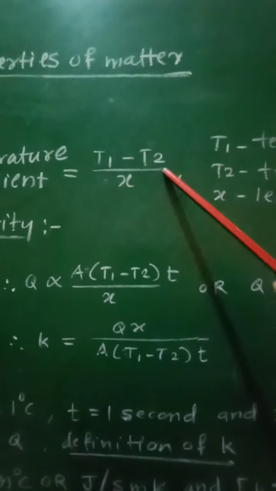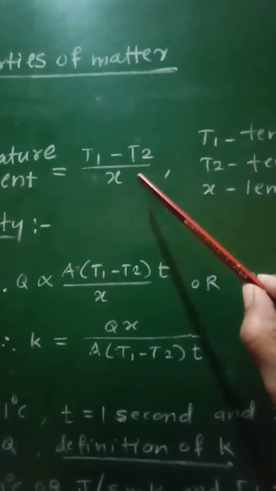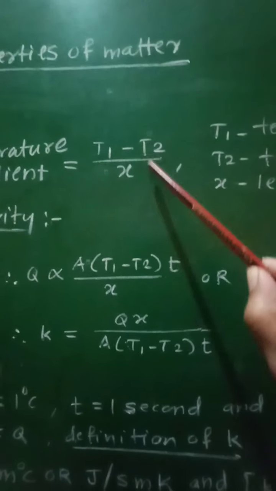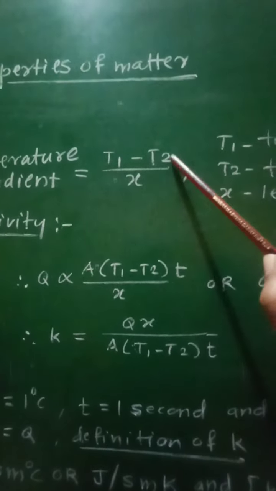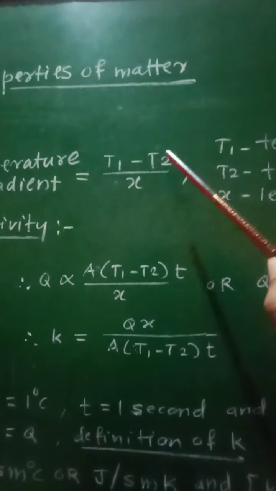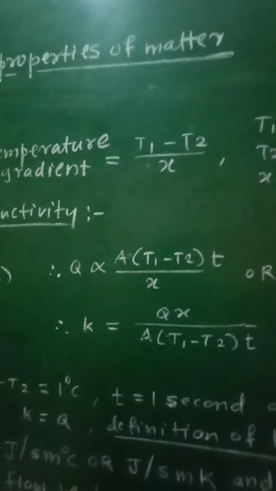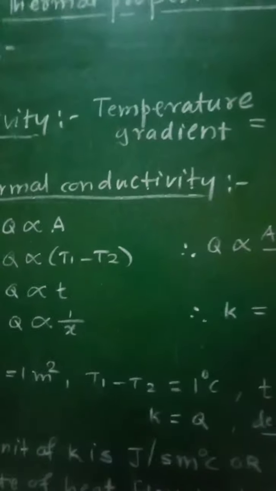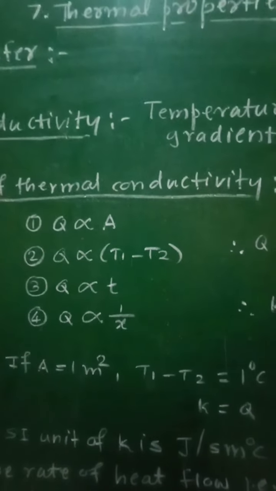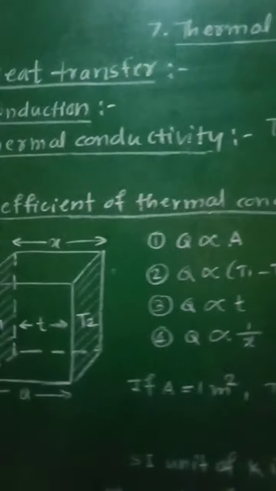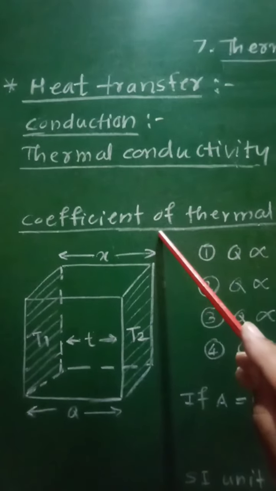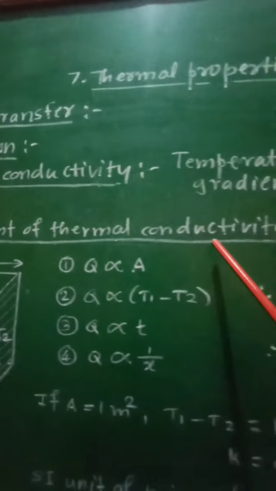It will be measured in terms of degree Celsius per meter, or instead of that, Kelvin per meter. So that will be the temperature gradient. And now let us see the next point, that is coefficient of thermal conductivity.